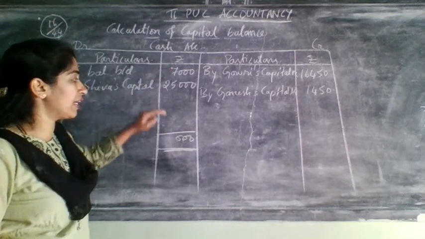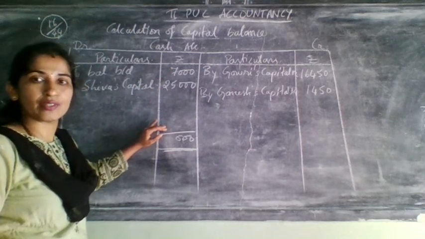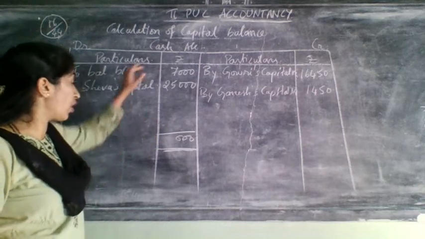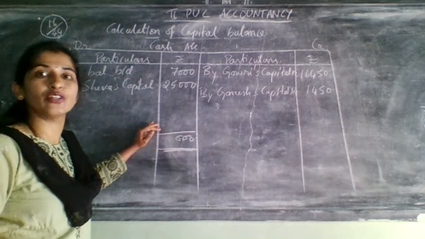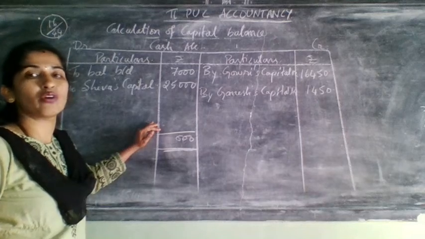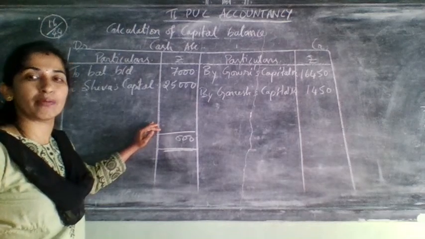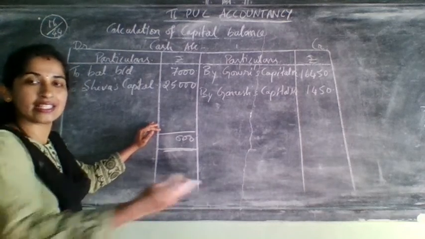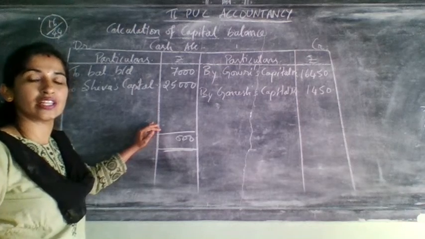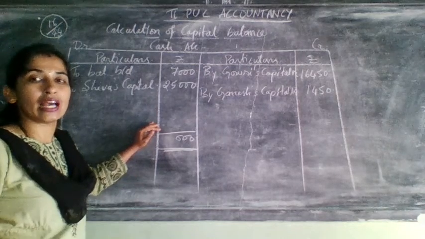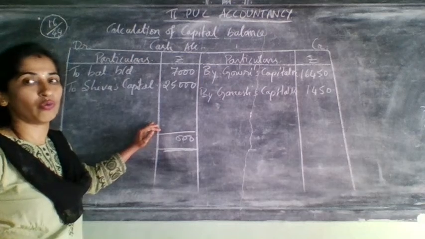When brought down and carried down come on the same side, you need to consider it as bank overdraft, and you can't show that bank balance on the asset side of the balance sheet.